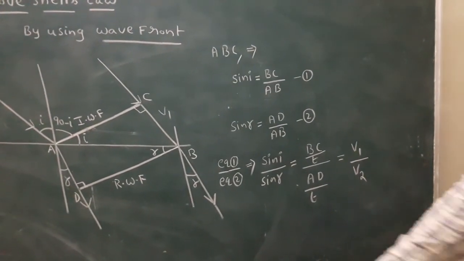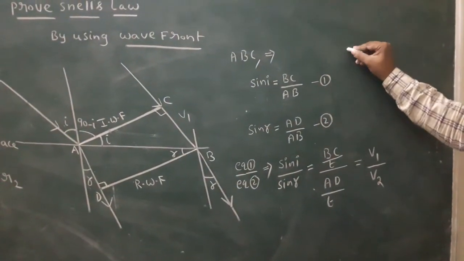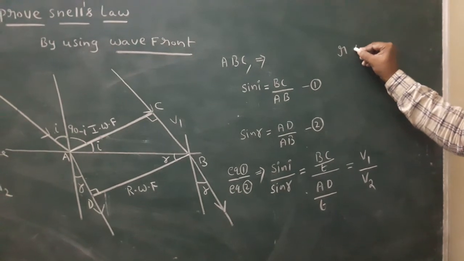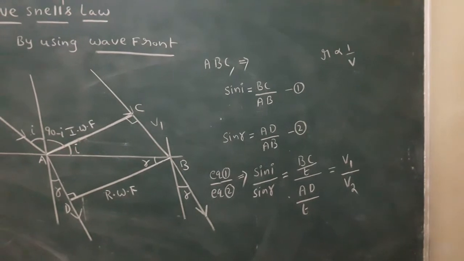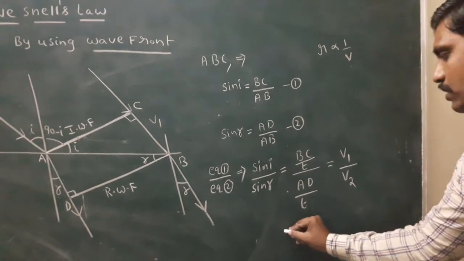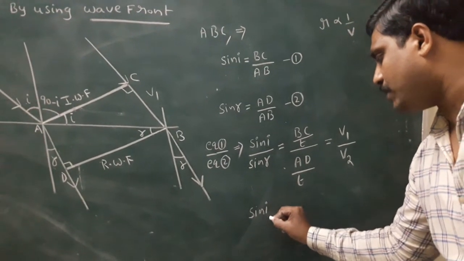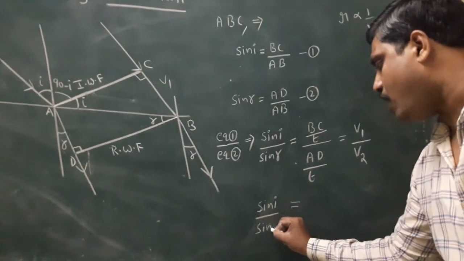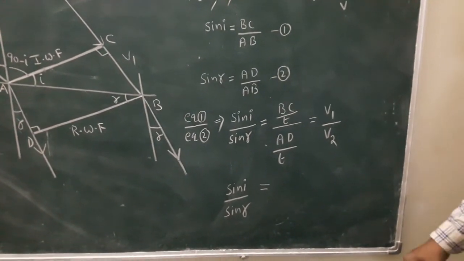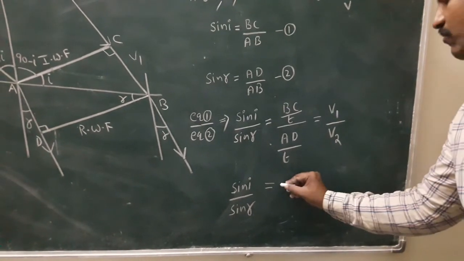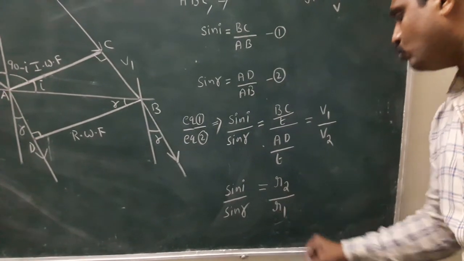Because the medium changes, the velocity changes. We know from ray optics that the refractive index is inversely proportional to the velocity of the medium. So sin I by sin R equals v1 by v2, which we write as mu 2 by mu 1.